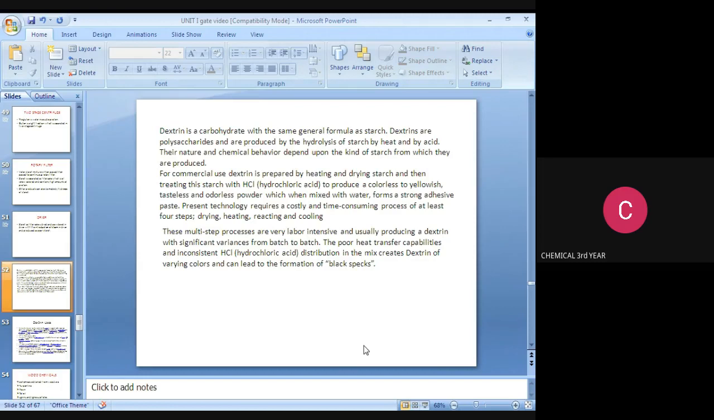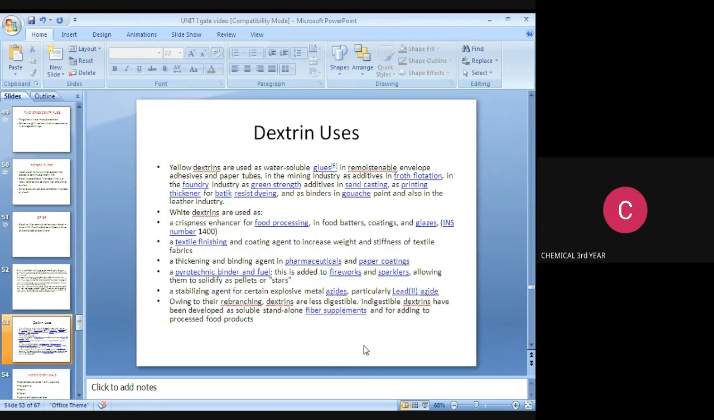What are the uses of dextrins? Yellow dextrins are used as water-soluble glues in removable envelope adhesives and paper tubes, in the mining industry as additives in cloth flotation, in the foundry industry as green sand additives in sand casting, as a printing thickener or for batik resistant dyeing, and as a binder in gouache paint, and also in the leather industry. Students listen. White dextrins are used as a crispiness enhancer in food processing, in food batters, coatings, and glazes.